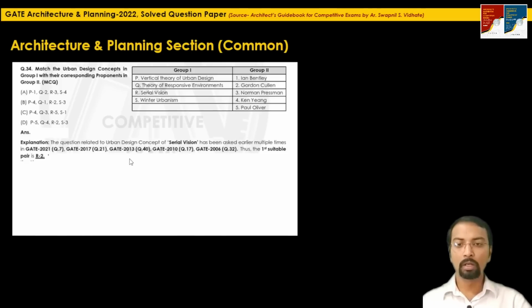have been asked multiple times. It was asked in GATE 2021, GATE 2017, GATE 2013, GATE 2010, GATE 2006. So one can easily answer that yes, serial vision, this concept has been proposed by Gordon Cullen. So the first pair which we can lock here is R2. So definitely A and C are not the suitable options here, which we can delete. So the correct answer will be from option B or from option D.